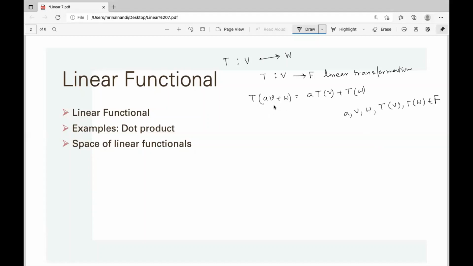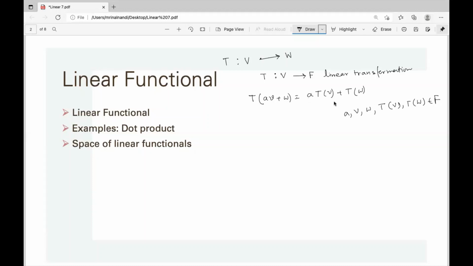Now the interesting part is here: a into v is a scalar multiplication. So v is a vector, a is a scalar, so a into v is a scalar multiplication. So av is a vector plus w, so vector addition, and then T operates on that vector.